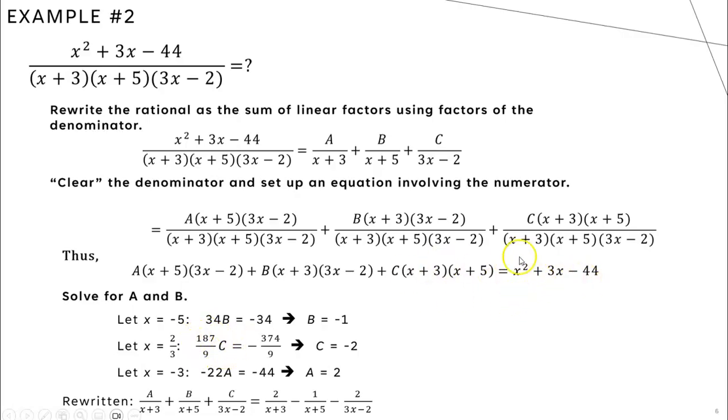Plug 2/3 into the right hand side of the equation. So we get 2/3 squared plus 3 times 2/3 minus 44. That ends up being negative 374 over 9. Simplify, and we get c equal to negative 2.